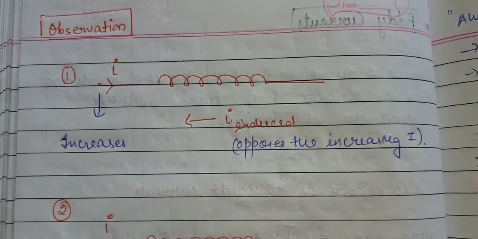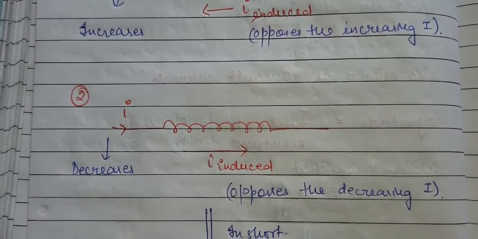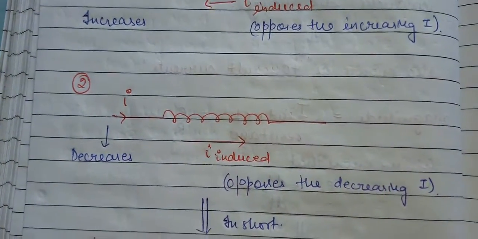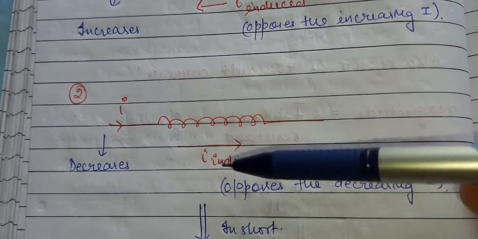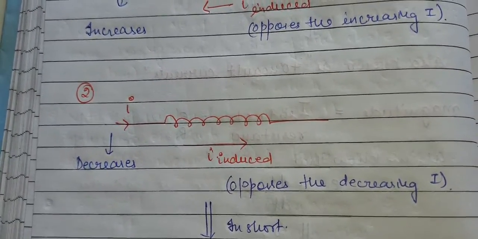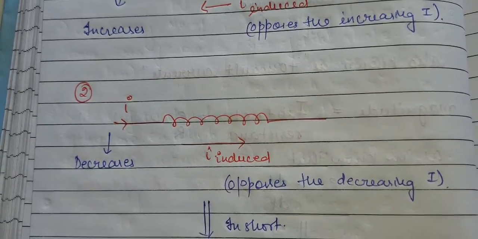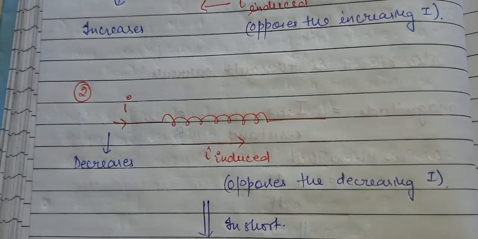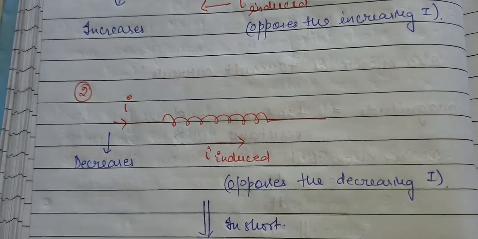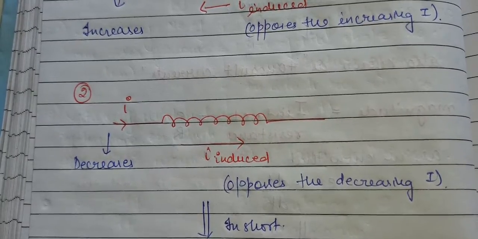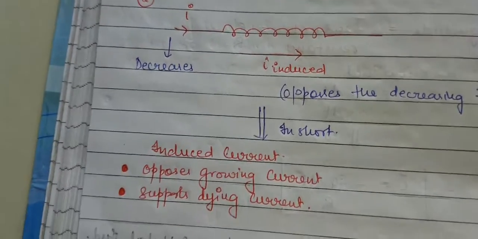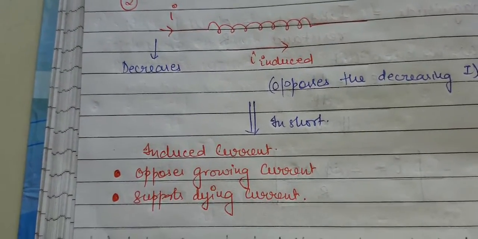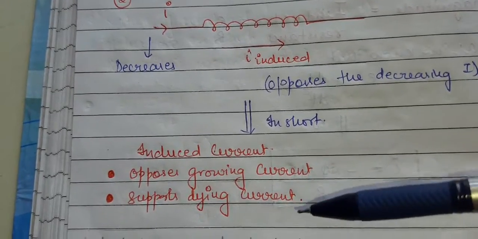And the second thing he observed: if the current is decreasing in nature, with the same direction kept but the magnitude decreasing, then the I induced produced in the circuit due to the change in flux will support the direction of the external current. Means the I induced will flow in the same direction in which our I external was flowing. So in short, I can write that I induced opposes the growing current, but I induced supports the dying current.